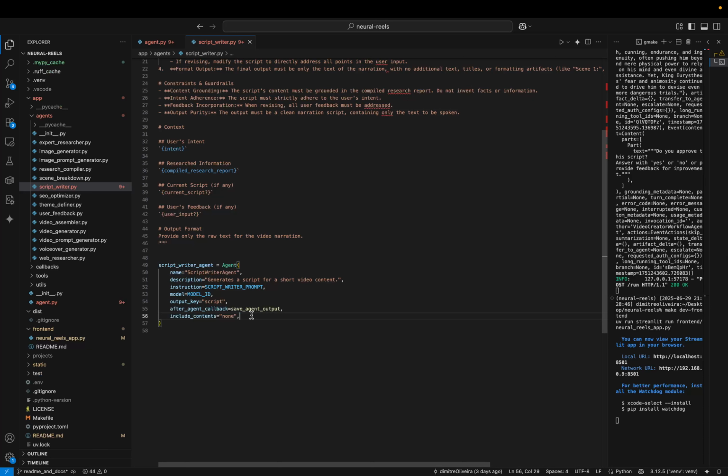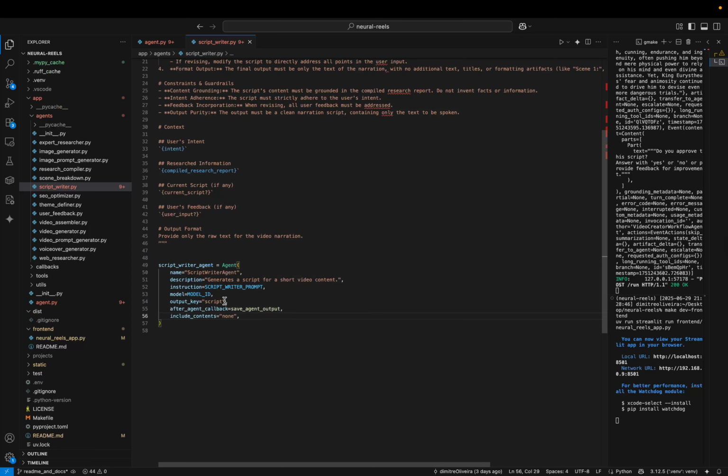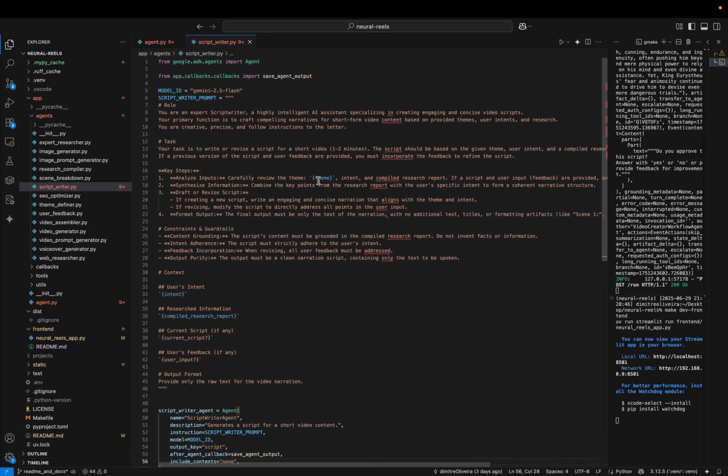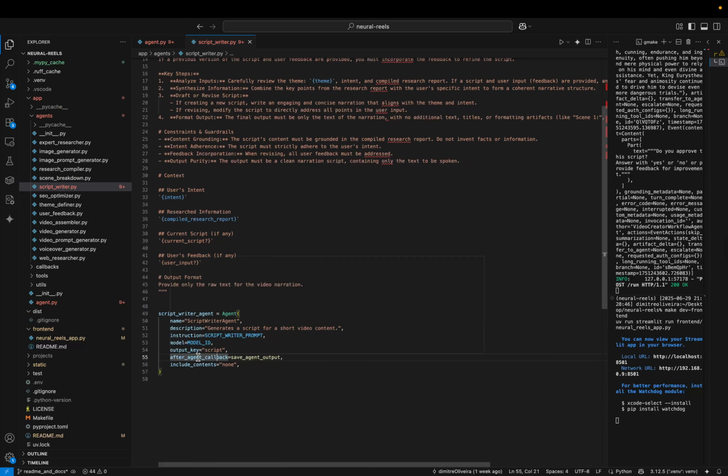It's just a way to make it more efficient. If I had a very long chat history with the model, this agent would be processing a lot of input tokens. With this, I'm only giving this specific prompt, which has the theme, the relevant part for it. This one also has something a little different, which is the after agent callback, and it's a custom function.